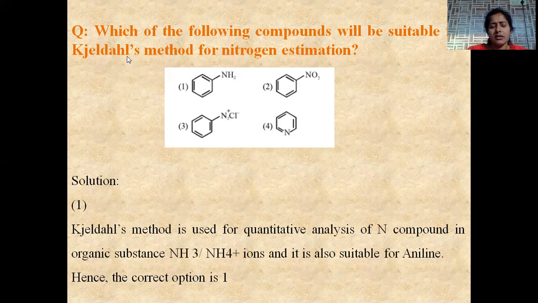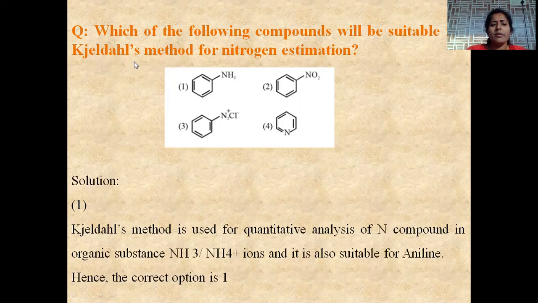Kjeldahl's method is the characteristic reaction for the estimation of nitrogen. It will give quantitative estimation, in the sense that the exact amount of nitrogen present can be calculated by Kjeldahl's method. Kjeldahl's method is suitable for the determination of ammonia, ammonium ion and aniline.